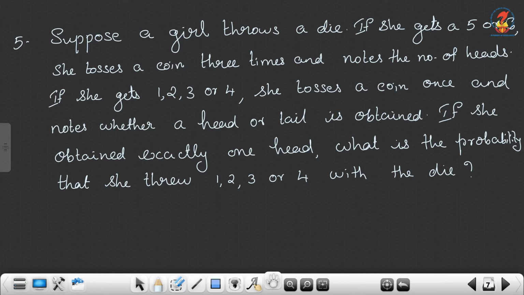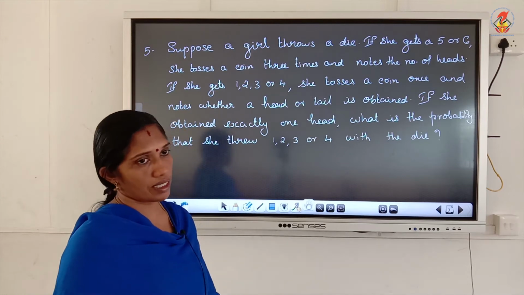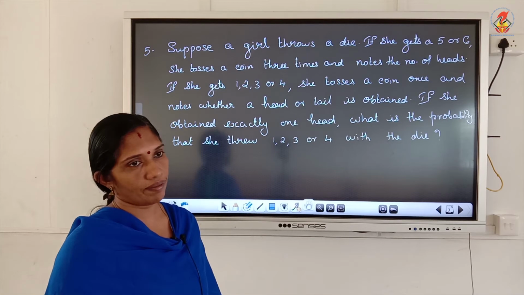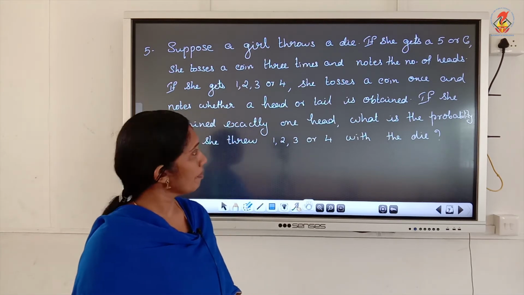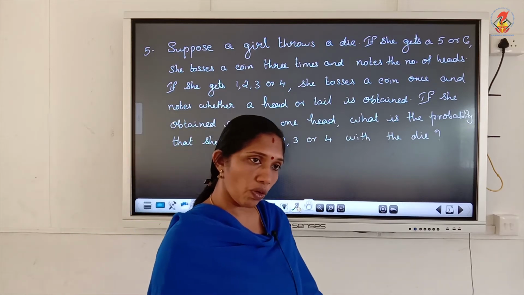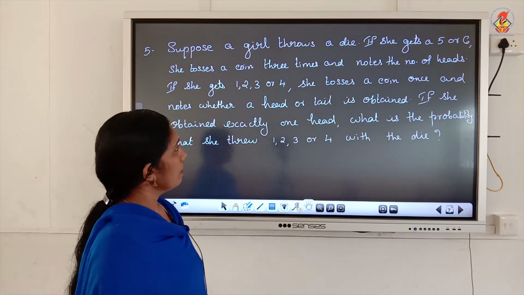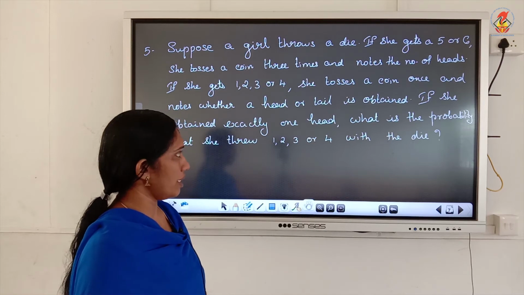So, die means 1 to 6 numbers are there. If she gets 5 or 6, she tosses a coin 3 times, then notes the number of heads obtained. Now, the other case, if she gets 1, 2, 3 or 4, she tosses a coin once only and notes whether a head or tail is obtained.